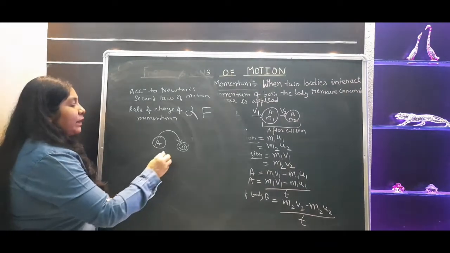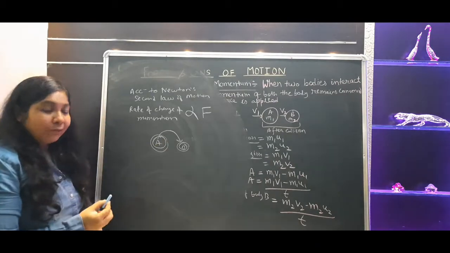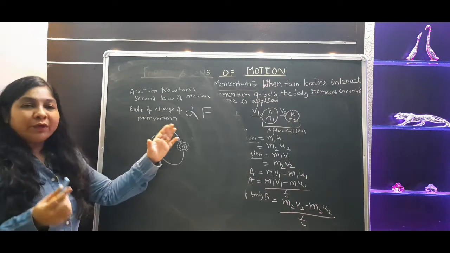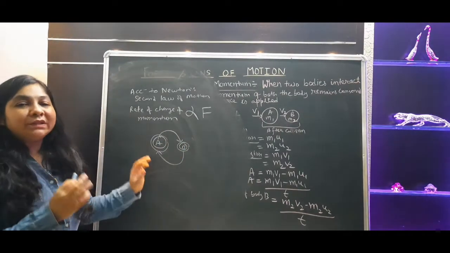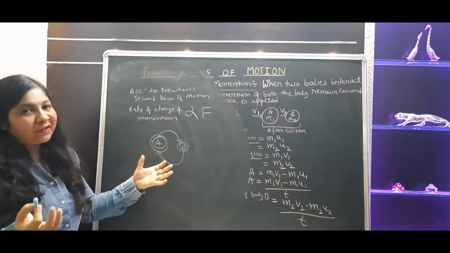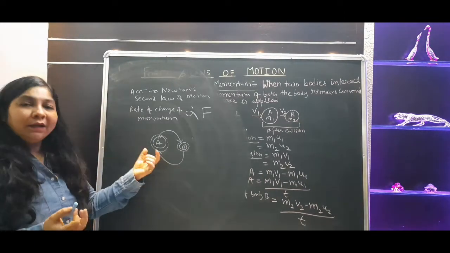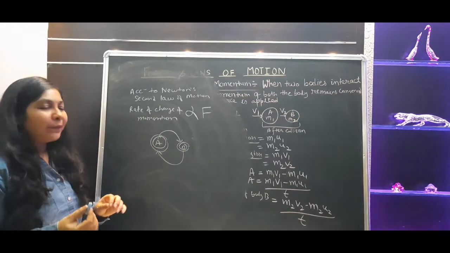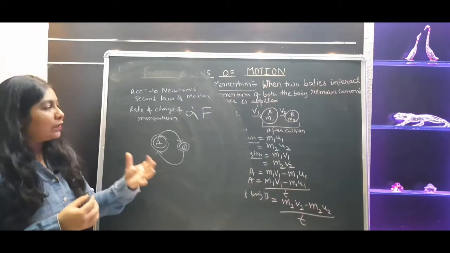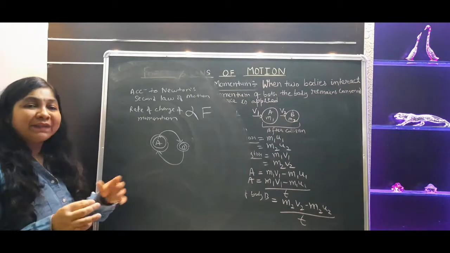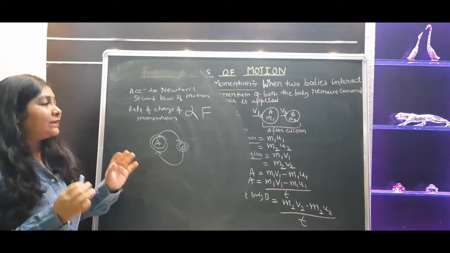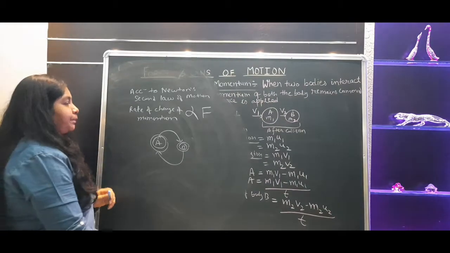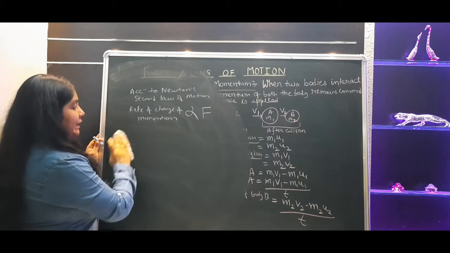And at the same time, if you observe some changes in body A, then obviously it is done by body B. तो A में जो भी चेंजेस हो रहा है वो कौन कर रहा है? B. और B में जो भी चेंजेस हो रहा है, whether the changes in velocity, it is done by body A, right? A का चेंजेस कौन कर रहा है? B. B का चेंजेस कौन कर रहा है? A. So it's very simple because there is no third substance or no external unbalanced force. So definitely whatever changes you are going to observe here, it is done by body A to body B and body B to body A. So we will use this concept.